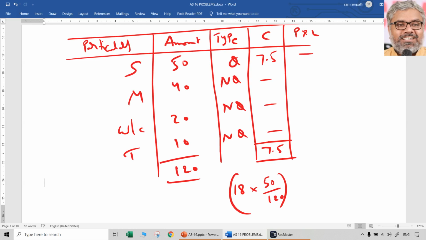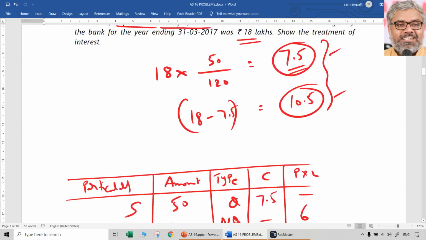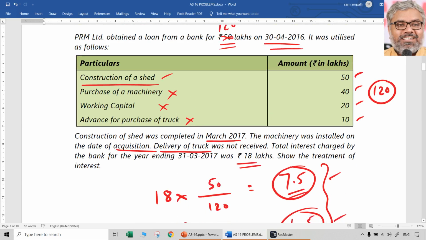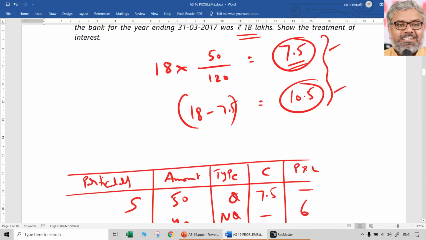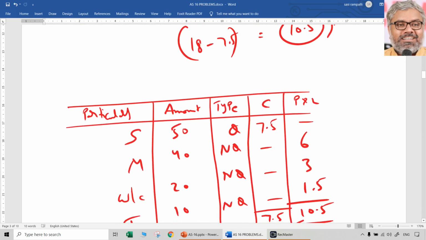Then how much is to be charged to P&L? That you can calculate separately. 40 by 120 into 18, approximately 6. Then 18 into 20 by 120, 3. Then 18 into 10 by 120, 1.5. Total 10.5. See, the same answer, presented well, definitely gets 5 marks automatically. If you just write 7.5 and 10.5, saying I know the calculation, it might not get full marks.